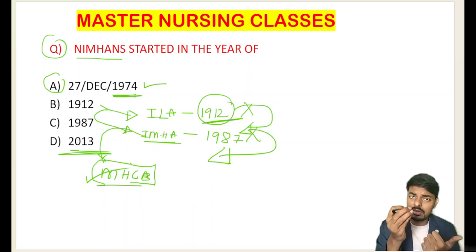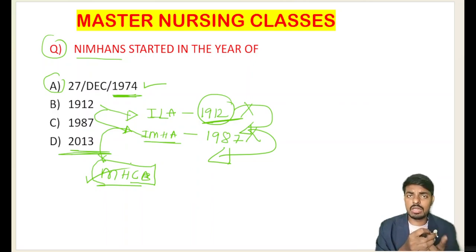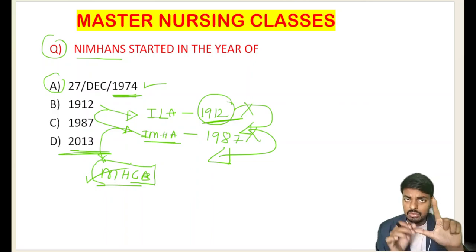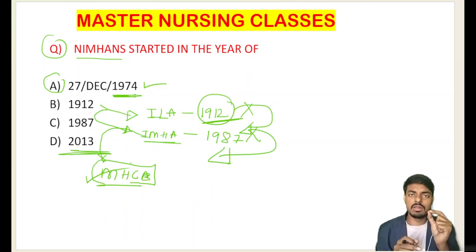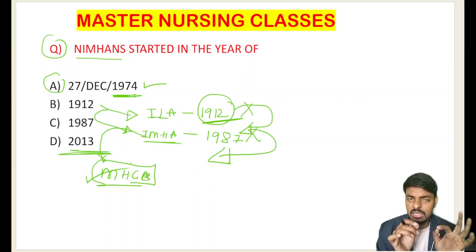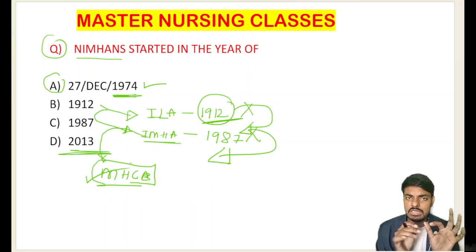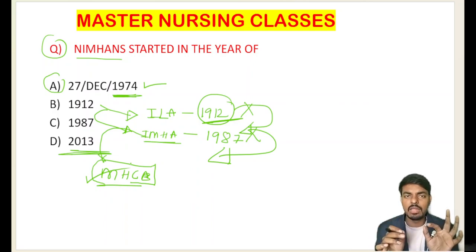Previously they used to give electroconvulsive therapy without muscle relaxant, without anesthesia. According to the Mental Health Care Bill 2013, giving electroconvulsive therapy without anesthesia and without muscle relaxant is a punishable offense. So this is the new update that came in the Mental Health Care Bill.